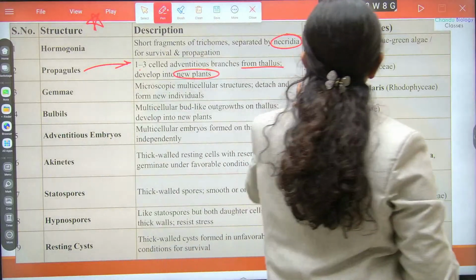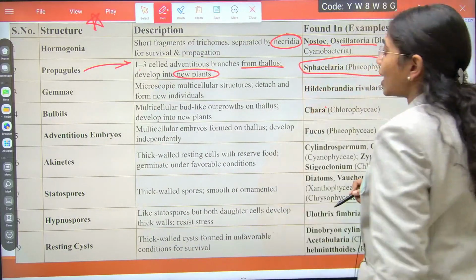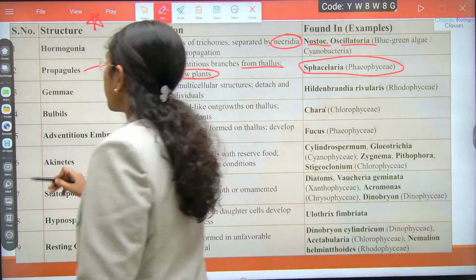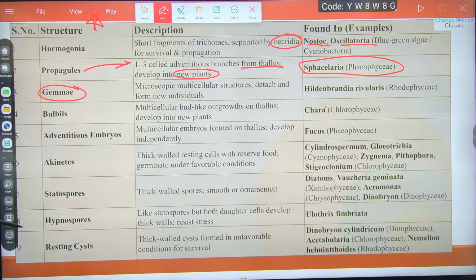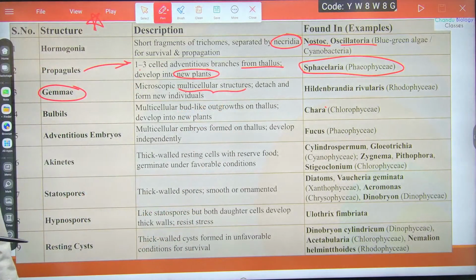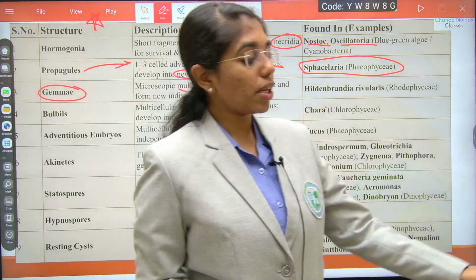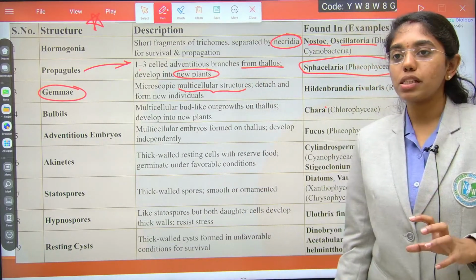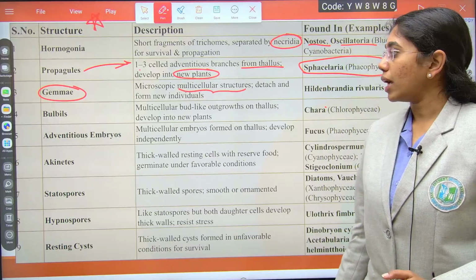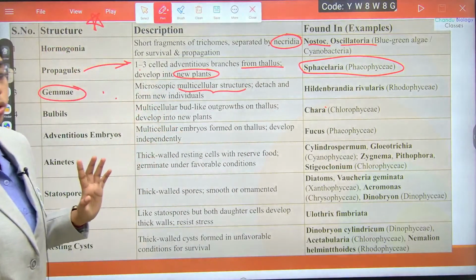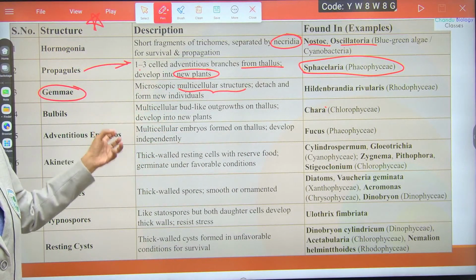They are found in Sphacelaria, which belongs to the Phaeophycean class. Next is Gemma. Gemma are microscopic multicellular structures that detach from the parent to form a new individual. Where do you see Gemma? Gemma you usually see in liverworts like Marchantia, but they are also present in a few advanced algae. These are small microscopic structures. They will detach and give rise to new gametophytes.